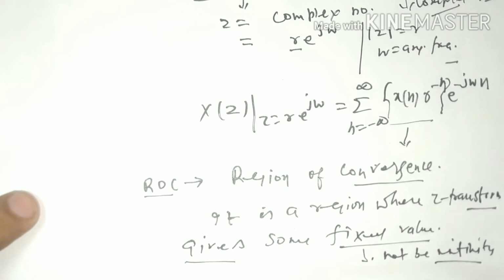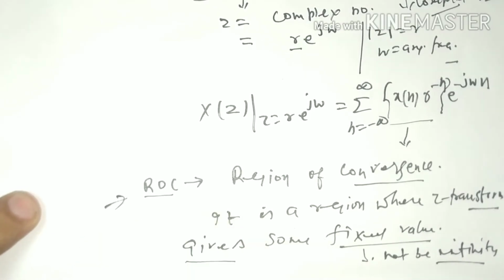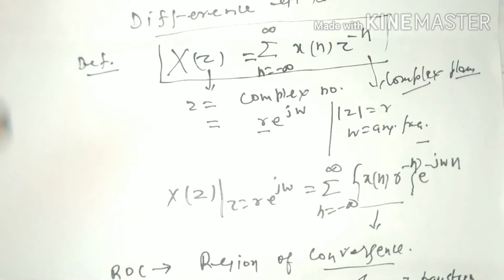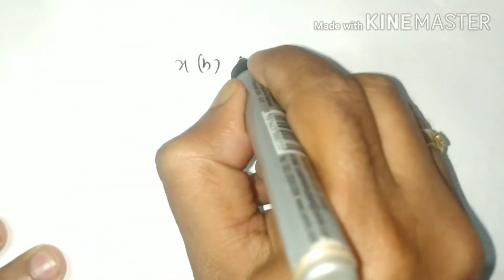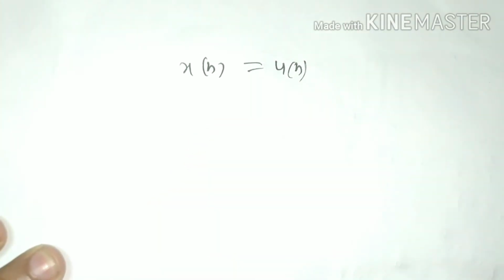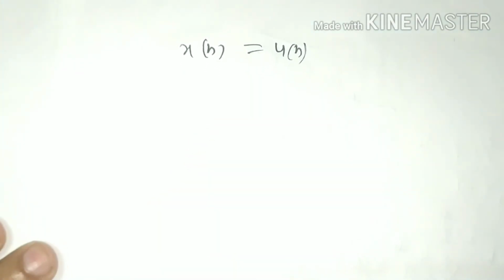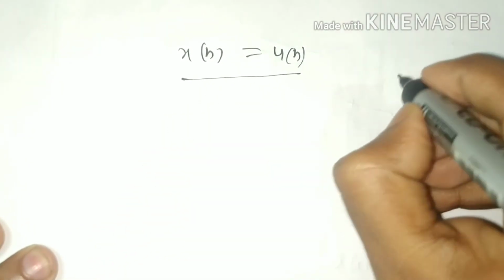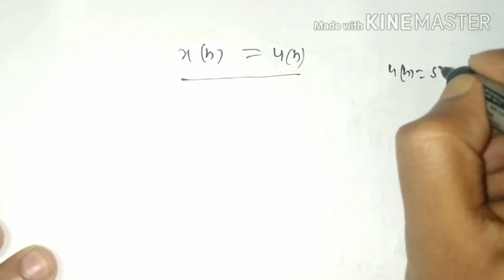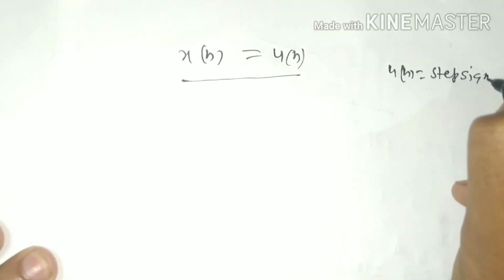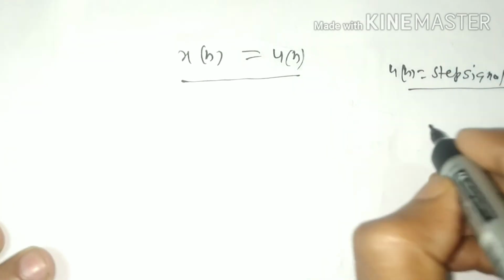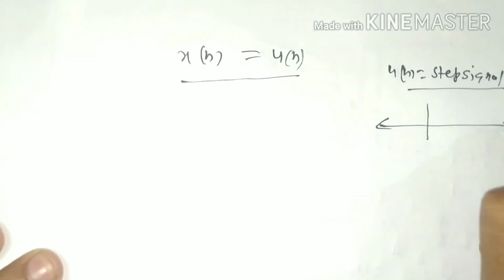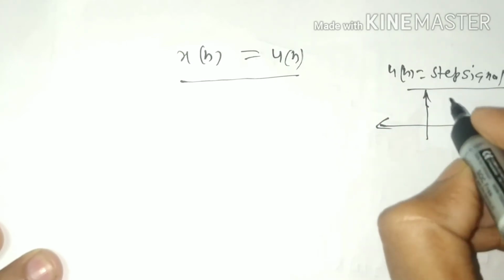Now we can understand ROC clearly by some examples. Let x(n) equal to u(n), and we have to find Z transform of this function. As we know that u(n) is a step signal. How can you define u(n)?